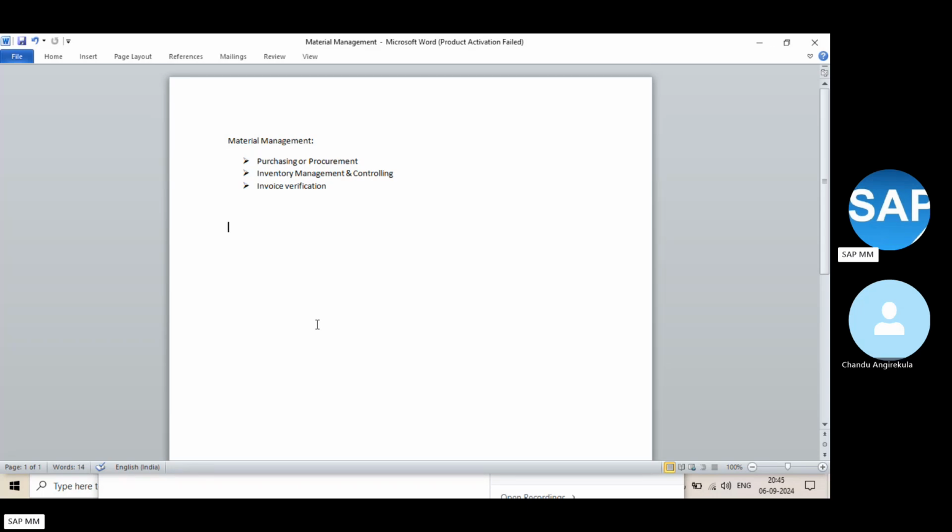Okay. So now try to understand one basic process, how it will be. Let's understand the basic MM business process, which we call the P2P cycle. Procurement to pay cycle. So, the procurement to pay cycle.